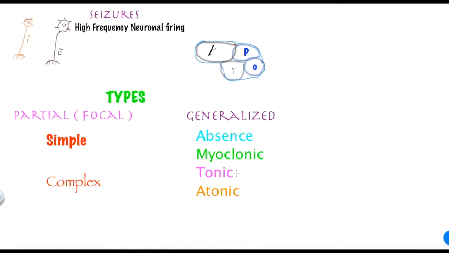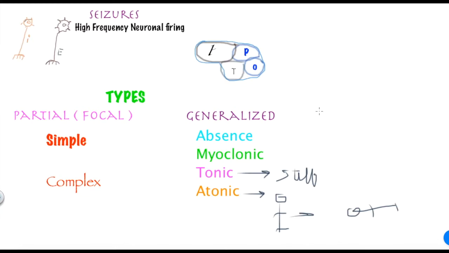Okay, now what's a tonic seizure? Tonic seizure is like, there's no movement, whole body is stiff. It's like stiff, very hard, you can't even move it. That's what you call tonic seizures. Okay, and atonic, when there is no movement at all. Like the person is standing, and if he has an atonic seizure, he just drops to the floor. That's where you go, it's no more.